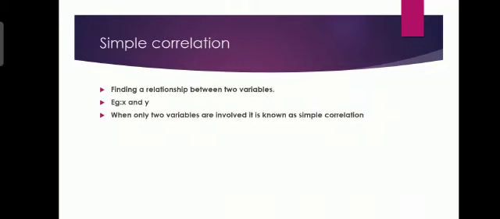Now we are going to see about the simple correlation. Finding a relationship between two variables. When only two variables are involved, it is known as simple correlation. Example, x and y.